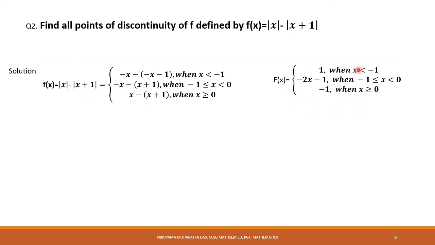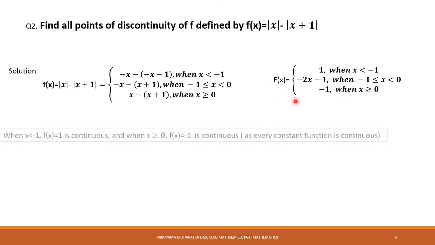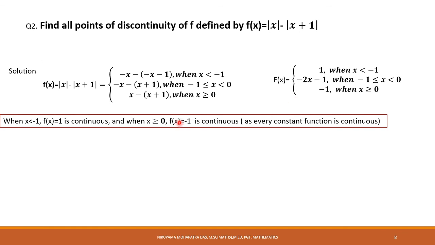So this is the way we have to redefine the function whenever we are given a modulus function of this type. So first thing you have to redefine the function. Okay, now let's check for the continuity. So when x is less than minus 1, f(x) equal to 1, this is a constant function, so f(x) will be continuous.